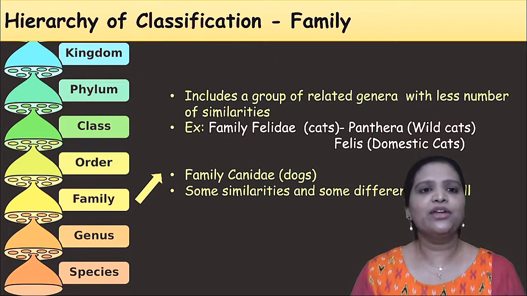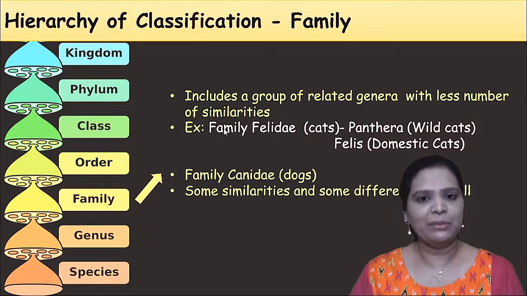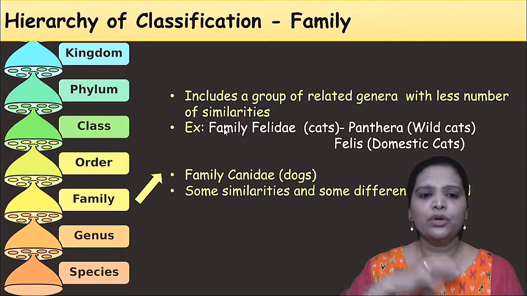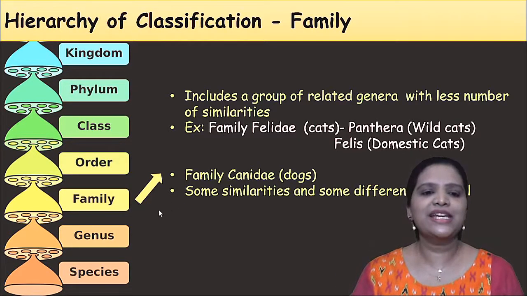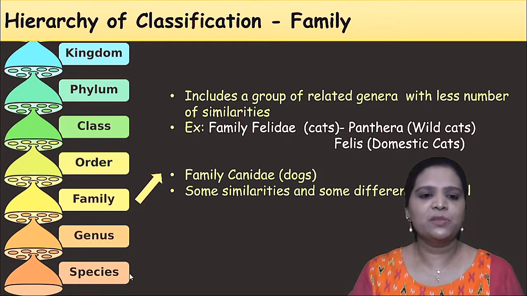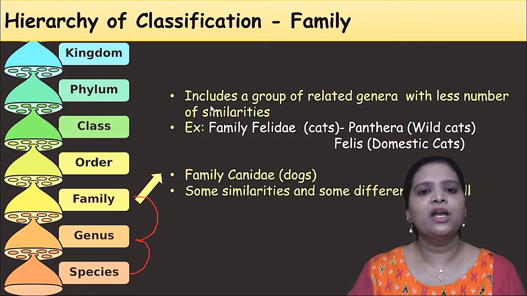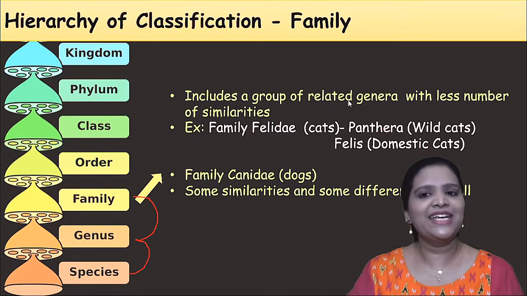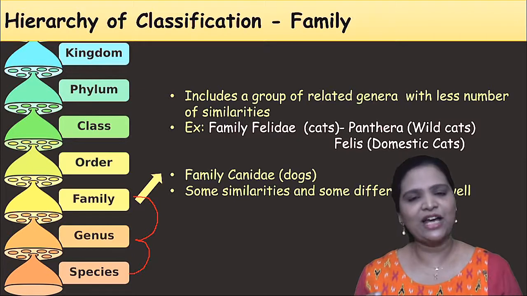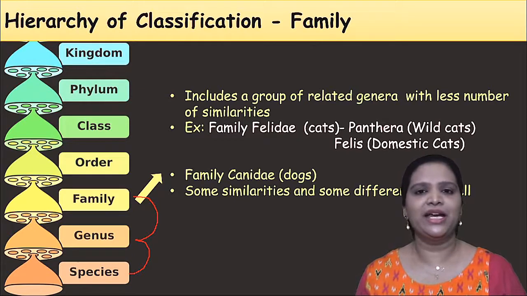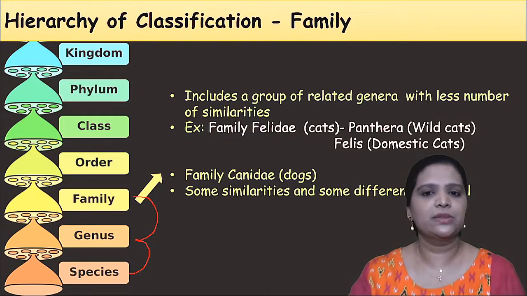The next category of hierarchy is family. Family means a group of closely related genera. First, species are put into genus. Now we are grouping genera into a family. So what is family? A family includes a group of related genera with a smaller number of similarities. They have similarity, but very little. That is what a family has.